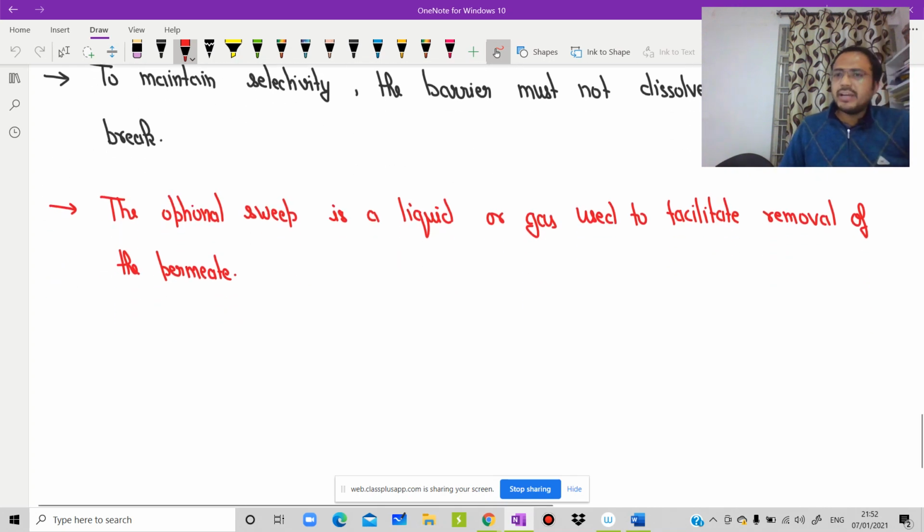And I have already told you that membrane separation processes are different from the conventional mass transfer. Or you can write 2 or 3 points also.